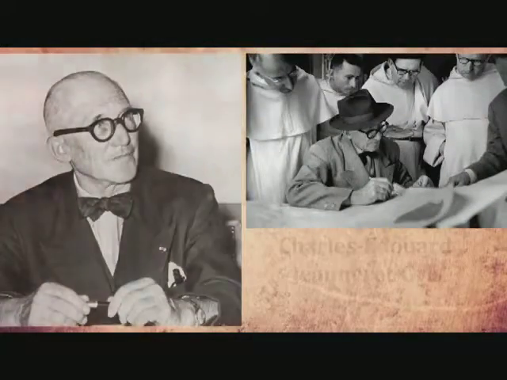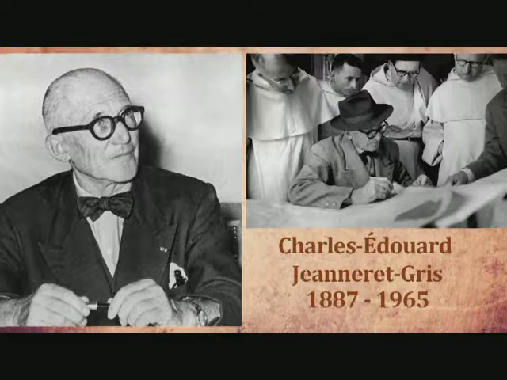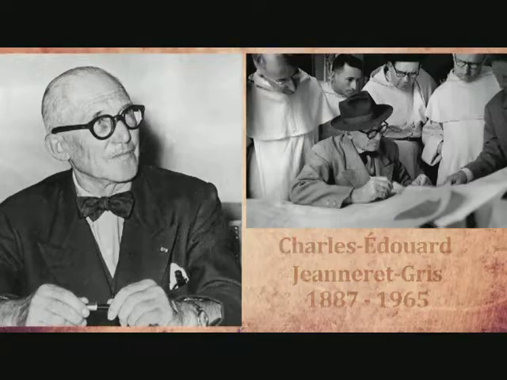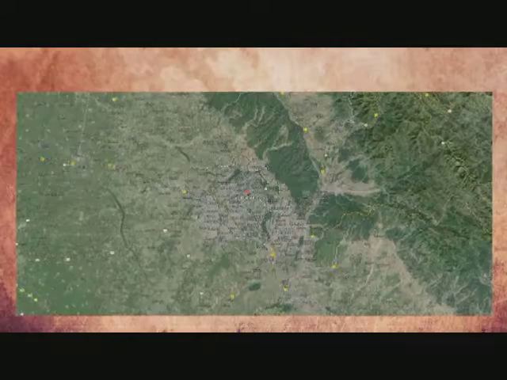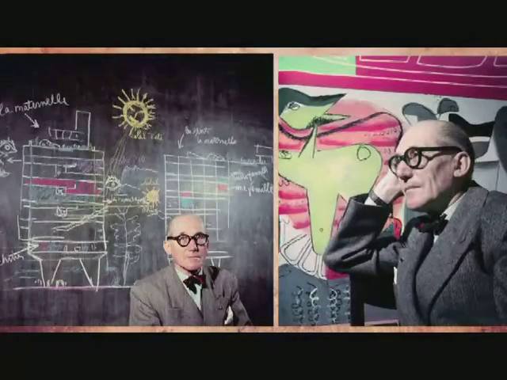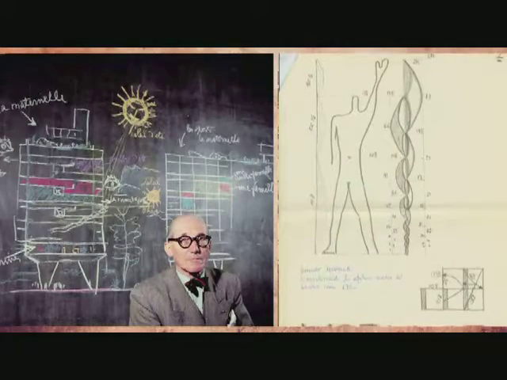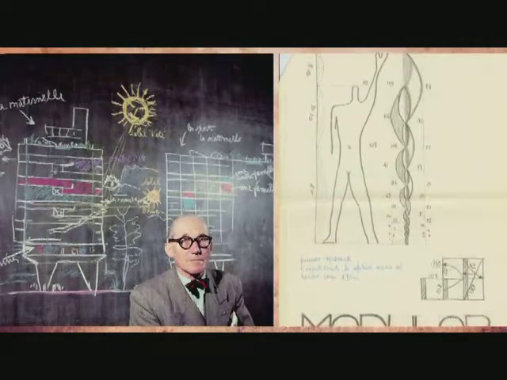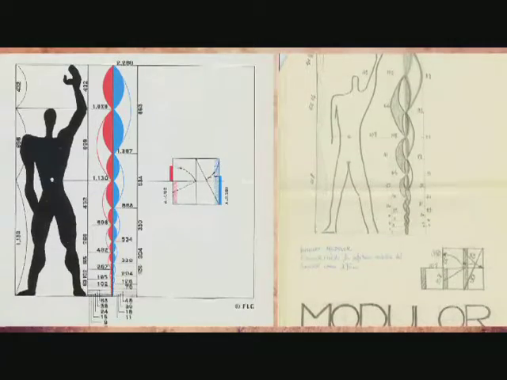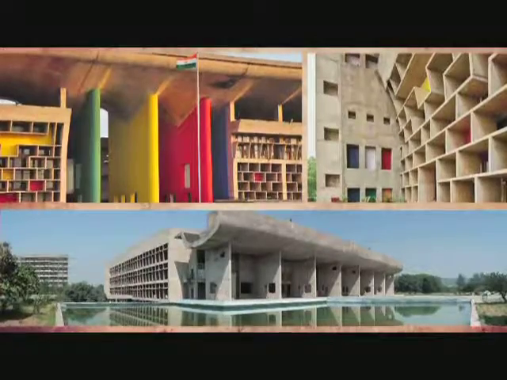Born as Charles Edouard Honoré Gris, Le Corbusier chiefly built with steel and reinforced concrete and worked with the elemental geometric forms. He was called into India to plan the city of Chandigarh, the new capital for the states of Punjab and Haryana. Corbusier was fascinated with the idea of the golden ratio. He developed Le Module, the figure of a man based on golden ratios. His inspiration was Da Vinci's Vitruvian Man. Corbusier believed that this ratio worked beautifully in architecture.